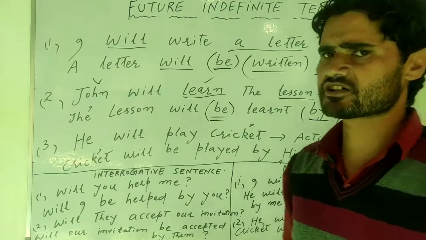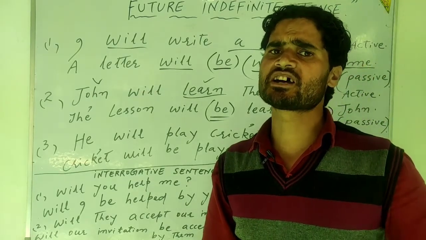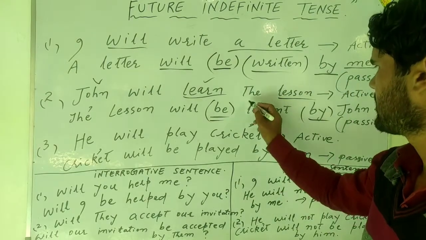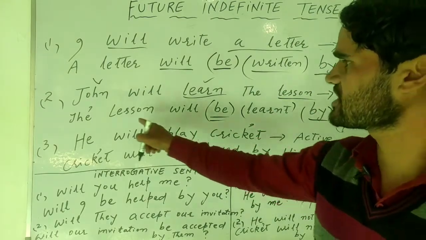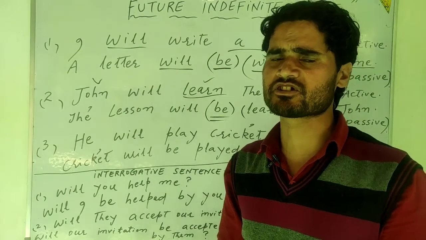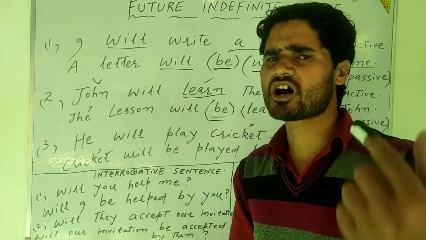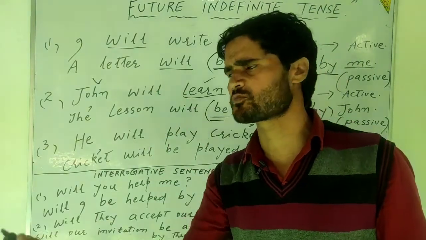By means under the aegis of John, under the agency of John, with the help of John. It means that the action of learning is performed by John, not that the lesson itself is performing the action of learning. No. The lesson is the object, the thing on which something is being acted upon.